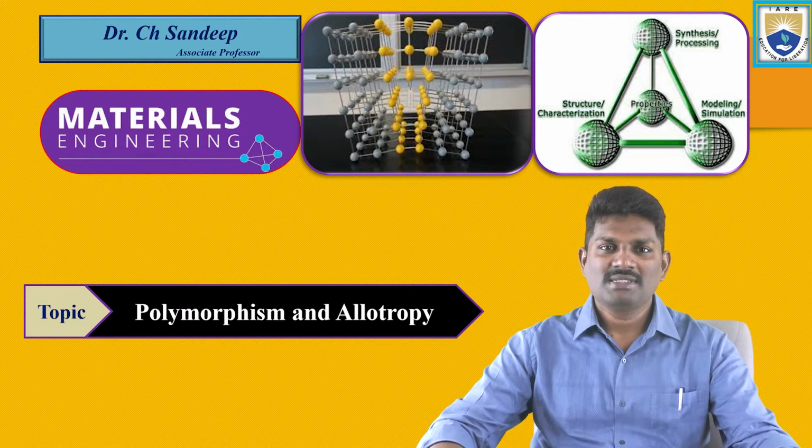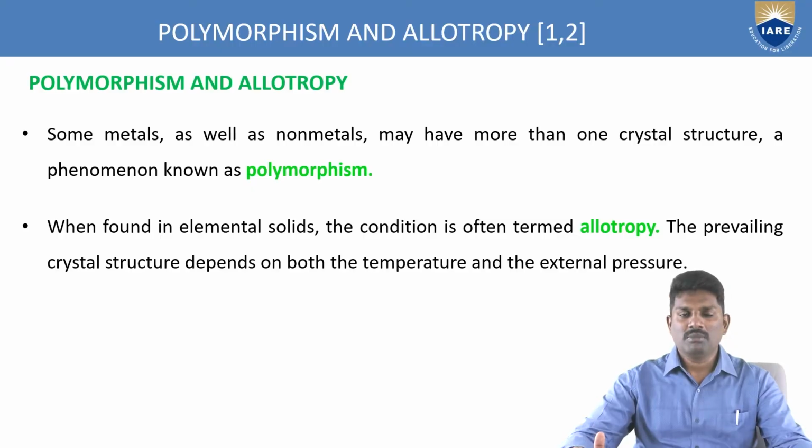Today we are going to discuss polymorphism and allotropy. So what is polymorphism? We have different types of materials, normal types of bodies as well as those showing polymorphism or allotropy. So what is this polymorphism?